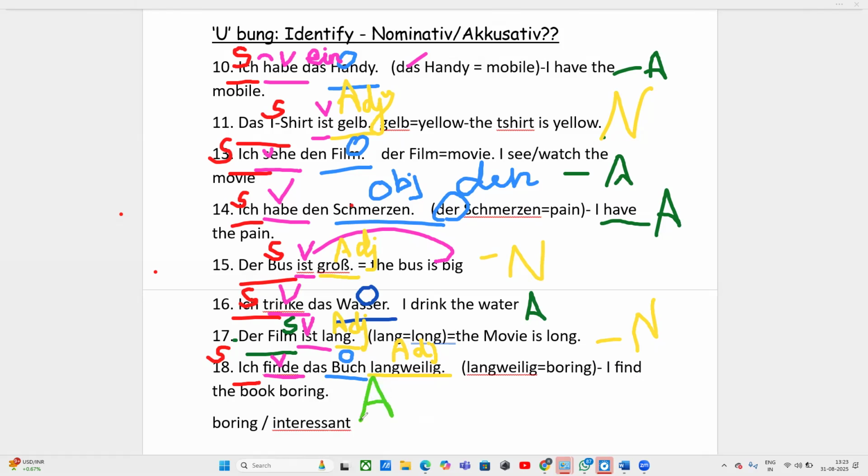Quickly note down 1 to 18, then I will scroll it down. I will erase all the points or the components of the sentence that I have highlighted. Please note it down, after this I will erase everything that is written here. Okay. Pause the video and note it down.